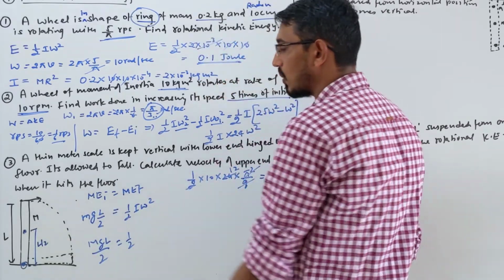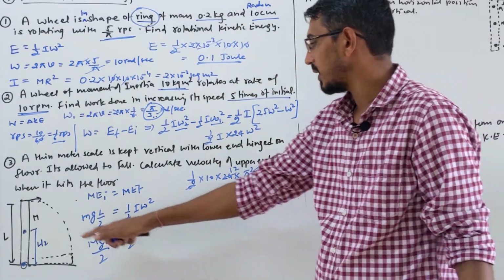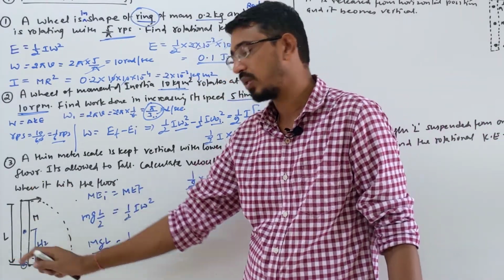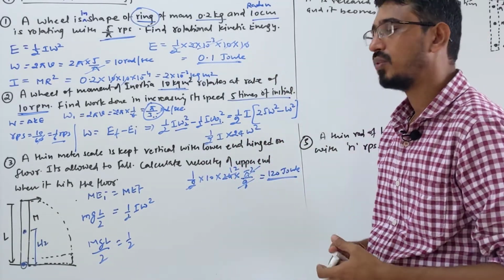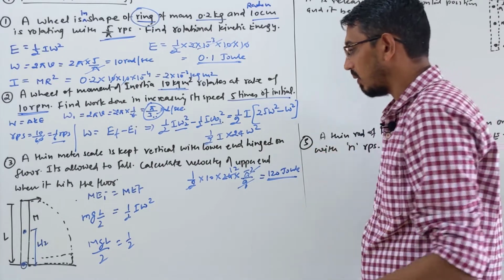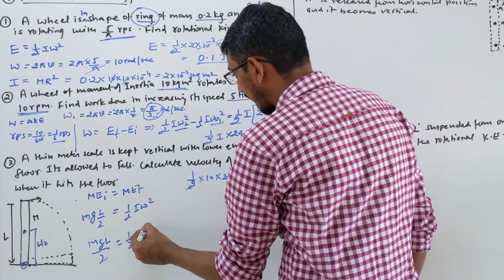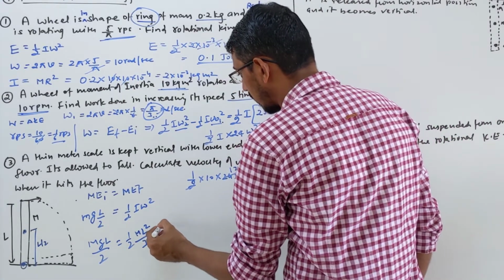What is the inertia of this rod? We have to put the inertia. This rod is rotating about what? The end of the rod, correct? In that case, the formula is mL square by 3. We have already done this, right? So it becomes mL square by 3 into omega square.